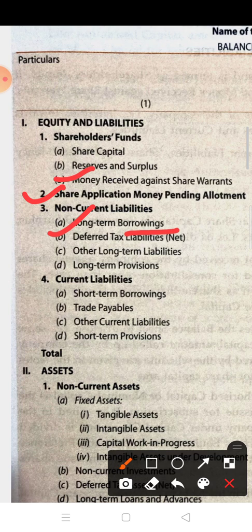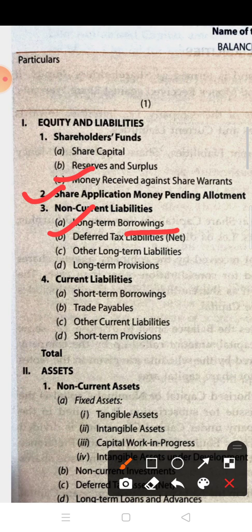See, if accounting income is more than the taxable income, then it results in deferred tax liability, and when accounting income is less than the taxable income, it results in deferred tax asset.